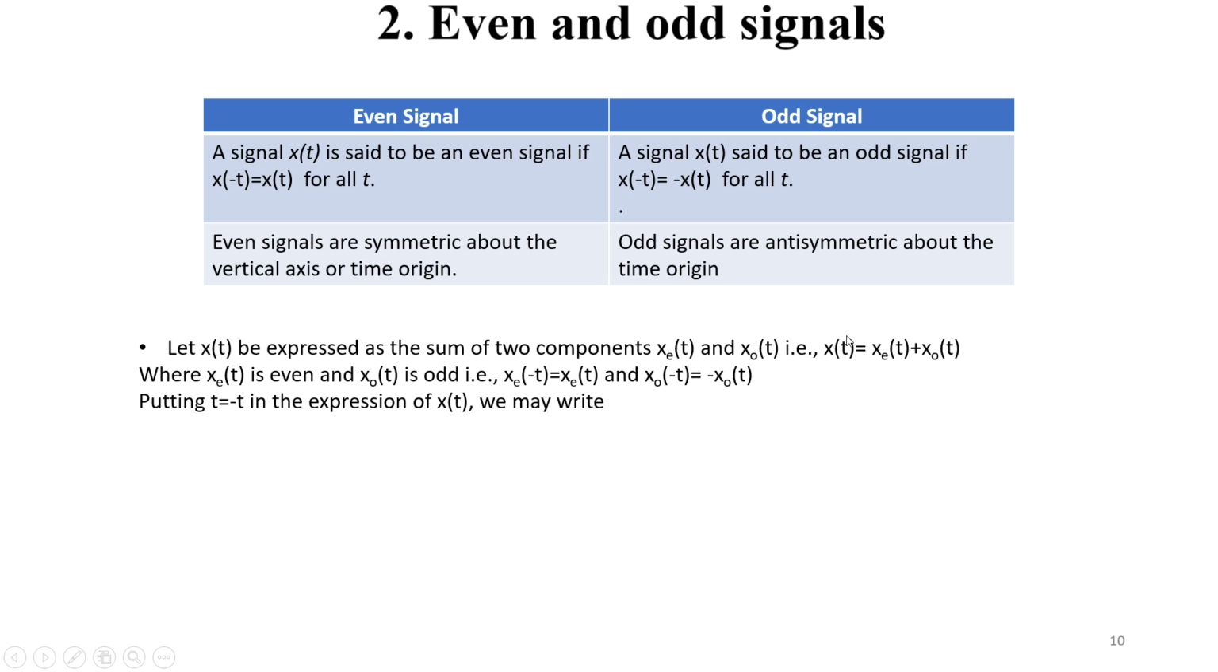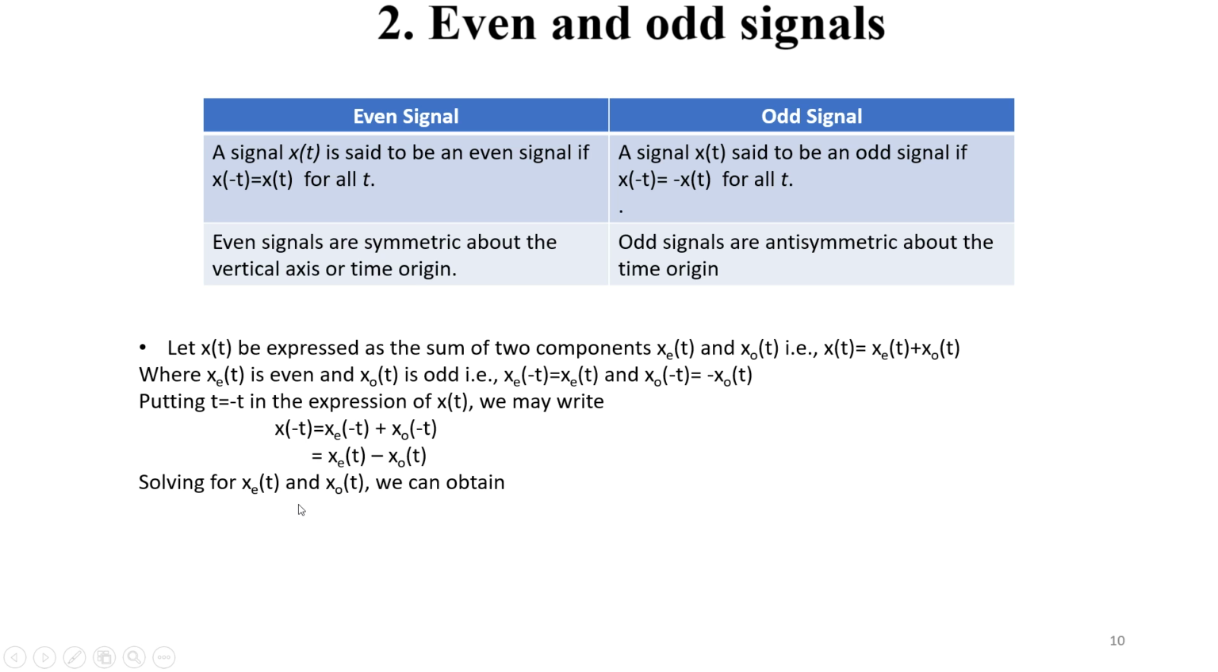So what we'll do on this equation is replace t with minus t. This will result in x(-t) equals x_e(-t) plus x_o(-t). So x_e(-t) will result in x_e(t), but x_o(-t) will result in minus of x_o(t). So we solve for x_e(t) and x_o(t) by using these two equations, that is x(t) and x(-t).